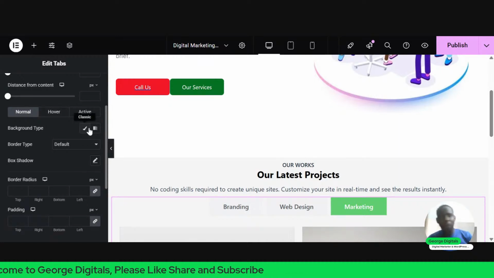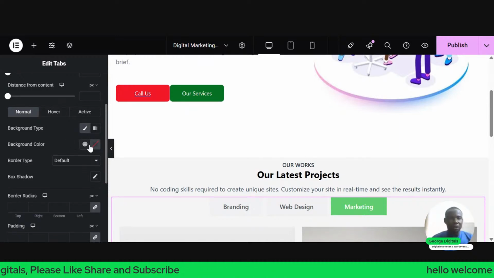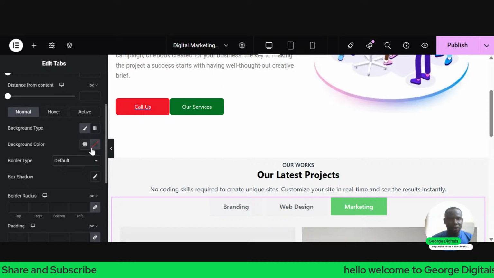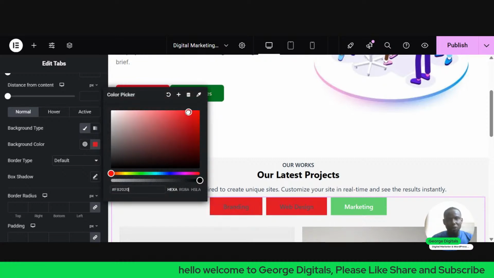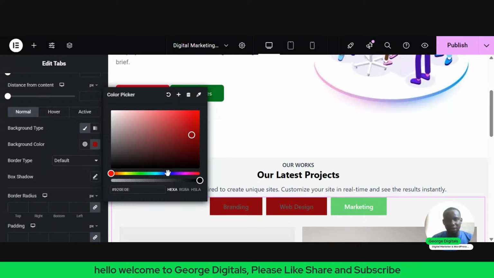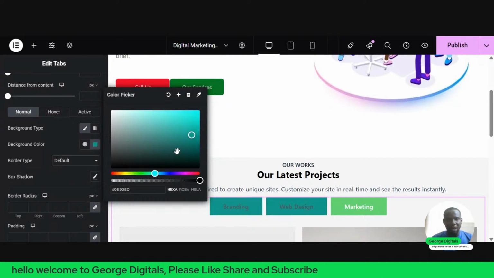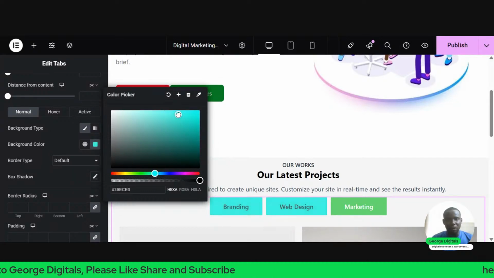So under the background type, click on this, then click on this place you see color. So you can change the color to red. See, I don't know if you notice it. You can change the color to maybe light blue, like this. So let's say I like this color, I can leave the color here.